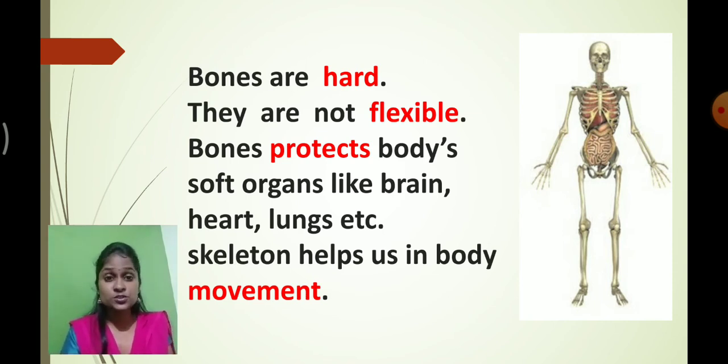Got it now? So students, let's revise once again what we have learned today. We learned that there are mainly 300 bones present inside a child, and in adulthood the number of bones decreases and 206 bones are present inside an adult. And what is the function of the bones? We have just discussed it. The bones are responsible for providing shape and support to the body. These bones protect the internal organs, which are the brain, heart and lungs, etc. And these bones help us in body movement as well.